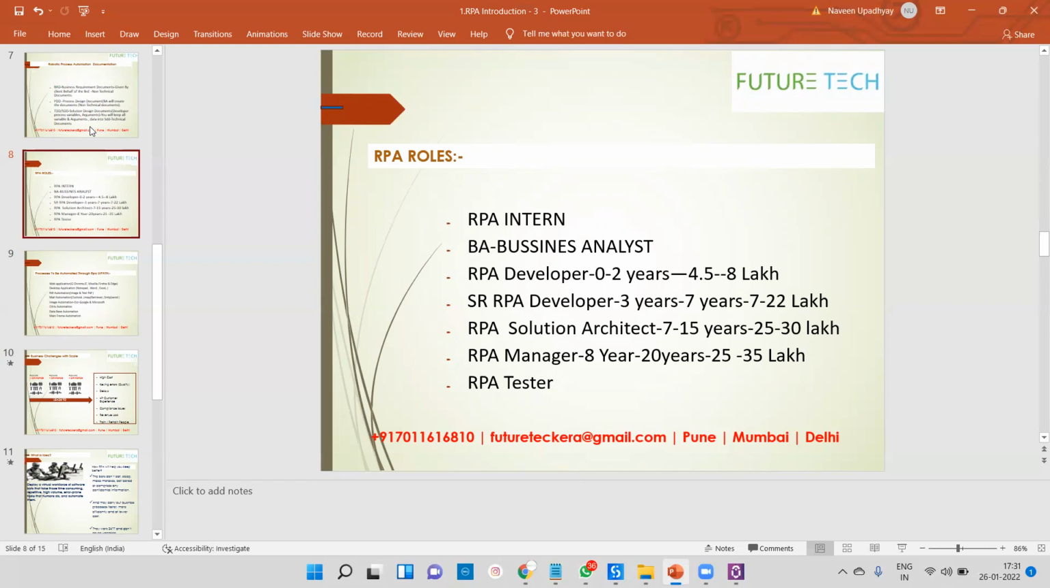If your salary is more than 10 lakhs per annum, you can easily get a 60 to 70% hike. If your salary is more than 20 LPA, definitely you can get a 40 to 50% salary hike.